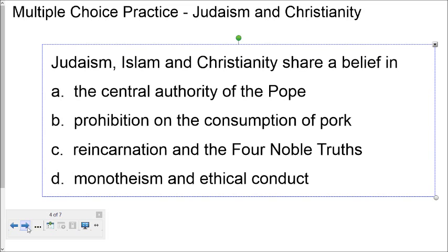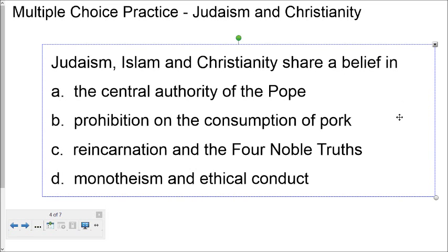These are separate questions that the Regents have had. Judaism, Islam, and Christianity share a belief in A, the central authority of the Pope, B, prohibition of the consumption of pork, C, reincarnation of the Four Noble Truths, or D, monotheism and ethical conduct. Pause it, take a minute, and then let's go through it. So the answer to this one, again, is D, monotheism and ethical conduct.